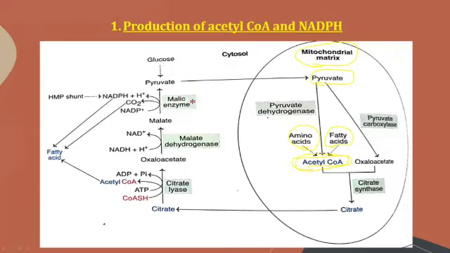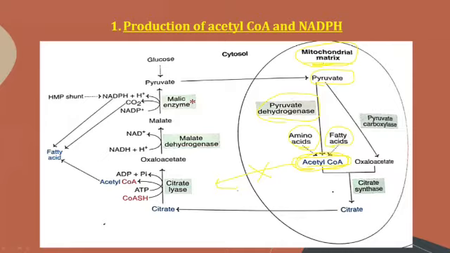Pyruvate, upon the enzyme pyruvate dehydrogenase, can synthesize acetyl-CoA, and excess amino acids and fatty acids also cause the synthesis of acetyl-CoA. This reaction takes place in the mitochondrial matrix. But the acetyl-CoA synthesized in the mitochondria is impermeable to the cytoplasm. It cannot enter the cytosol. We can say that acetyl-CoA is impermeable to the cytosol through the mitochondrial membrane.